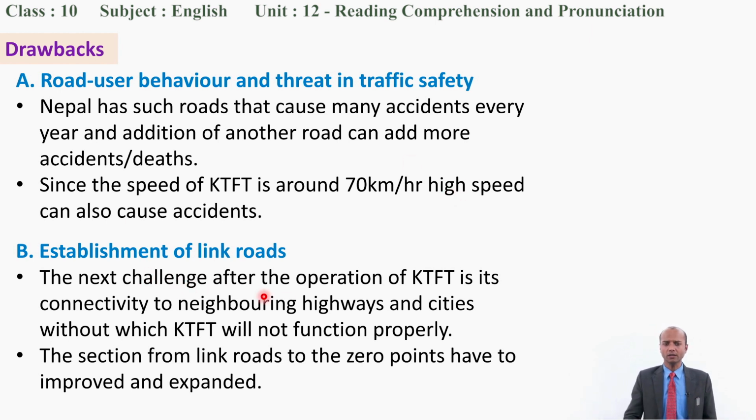Next is establishment of link roads. So for smooth running of this KTFT road, its connectivity has to be ensured. It cannot function without being connected with different other roads. So it says the section from link roads to the 0 points has to be improved and expanded. It is a high capacity road, and if we link more roads to this highway, then it can smoothly run, or it will be in full operation. Otherwise, no.